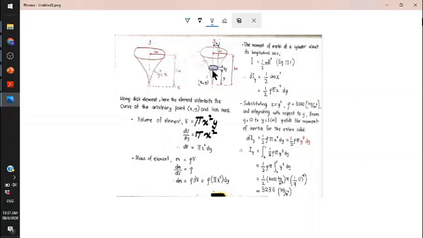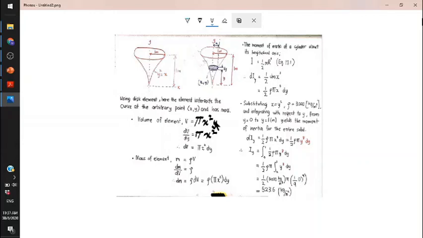However, you need to follow exactly the similar steps that you did for the shell element. First step is you need to calculate the volume. Volume of element V equal to pi x squared y. We consider this small mass.